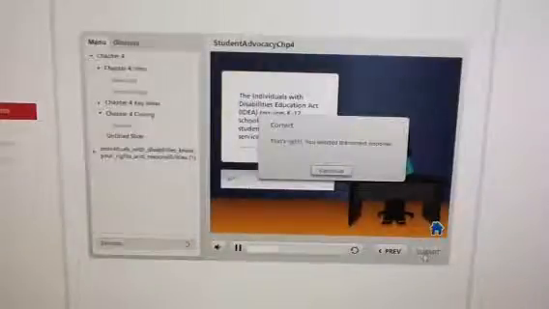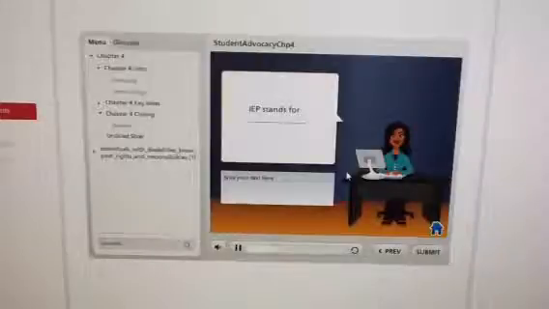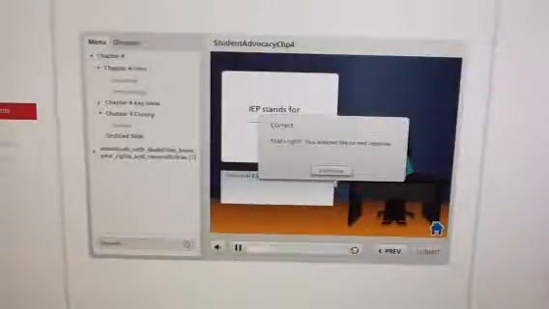That's right. You selected the correct response. IEP stands for... Correct. That's right. You selected the correct response.